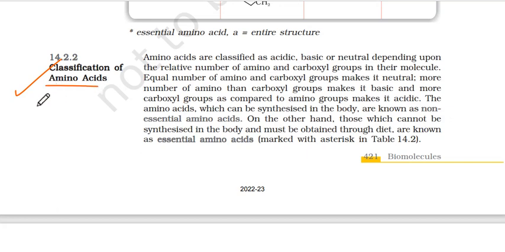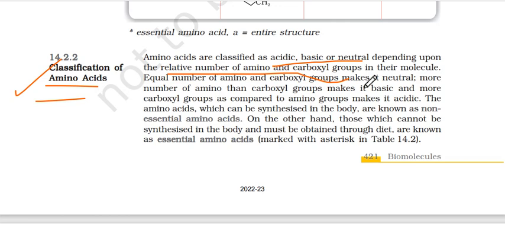They are classified as acidic, basic or neutral depending upon the relative number of amino and carboxylic groups in their molecule. अगर जो है एसिडिक, जो हमारे कार्बोक्सिलिक एसिड ग्रुप्स हैं वो ज़्यादा हैं, it's acidic. अमीनो ग्रुप ज़्यादा है, बेसिक. इक्वल है तो न्यूट्रल. इजी. Equal number of amino and carboxyl groups makes it neutral. More number of amino than carboxyl makes it basic, and more carboxyl groups as compared to amino groups makes it